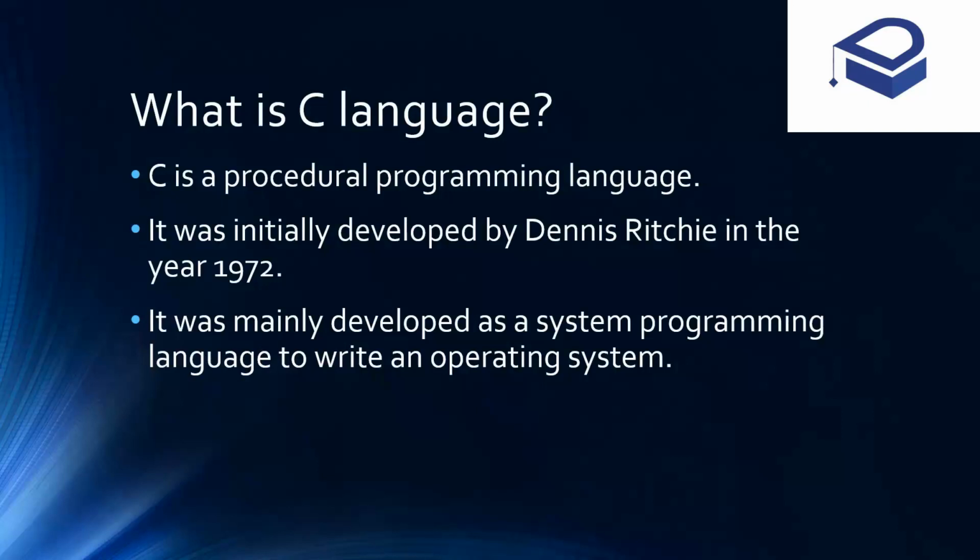So this is a procedural programming language, so we can only use functions and we can write all the other things in the main function. This particular programming language, the C language, was initially developed by Dennis Ritchie, who is also known as the father of the C language, in the year 1972. But when the C language was developed, it was developed mainly as a system programming language to write an operating system. Now there are various types of programming languages.